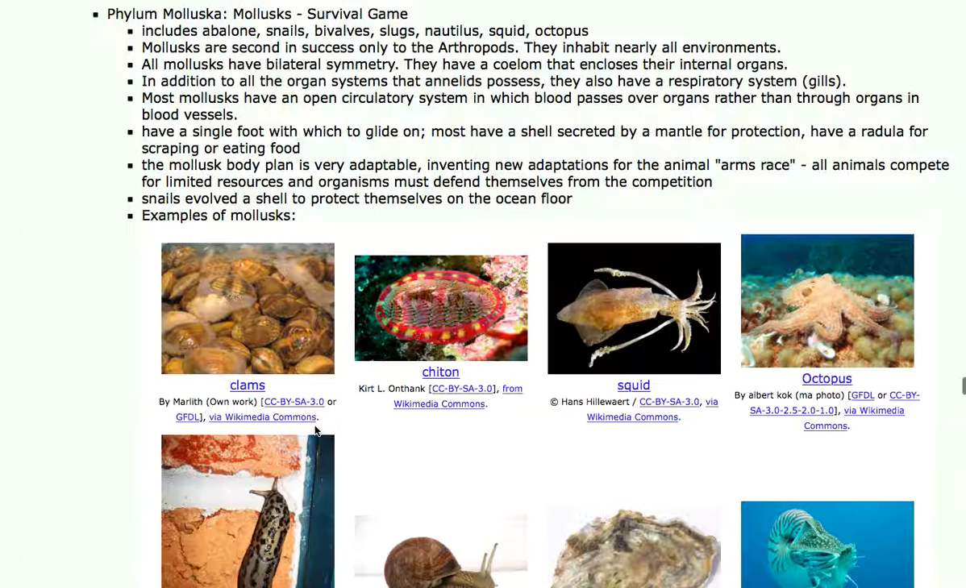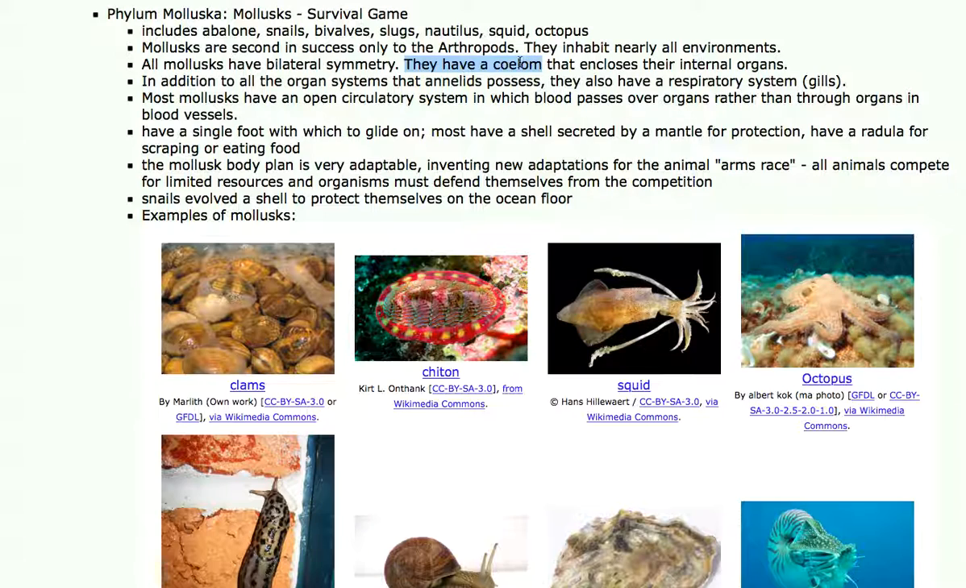The next group, the mollusks, are not as diverse as the arthropods. This is the second largest group of animals on Earth. This includes the abalone, snails, bivalves, slugs, the nautilus, squid, and octopus. They inhabit almost all environments. They're not as dominant as the arthropods, they're second most dominant. All mollusks have bilateral symmetry.